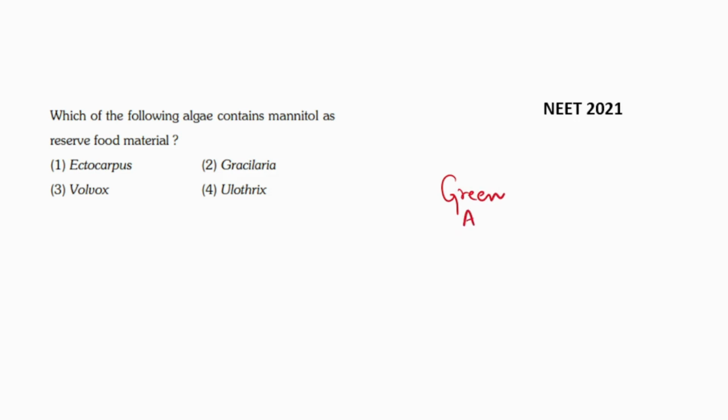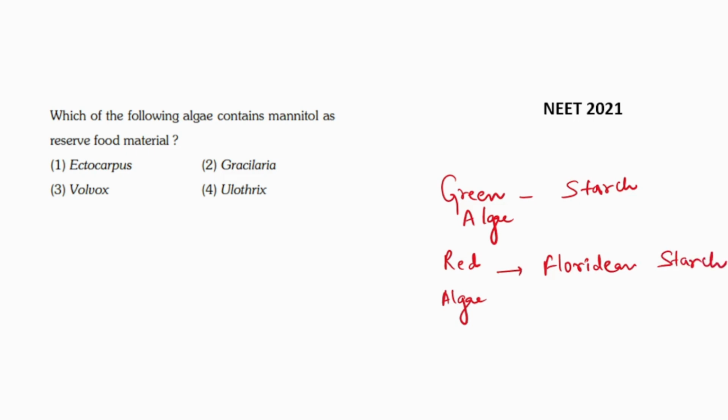Green algae has starch as the reserve food material. In red algae, floridean starch is the reserve food material. And in case of brown algae, the reserve food material is mannitol and laminarin.